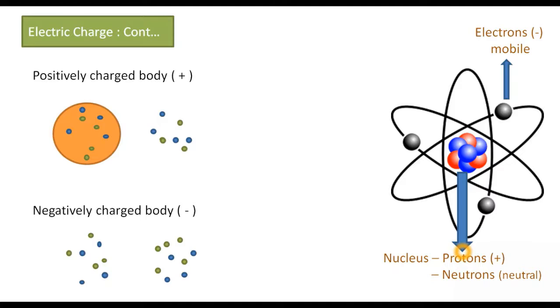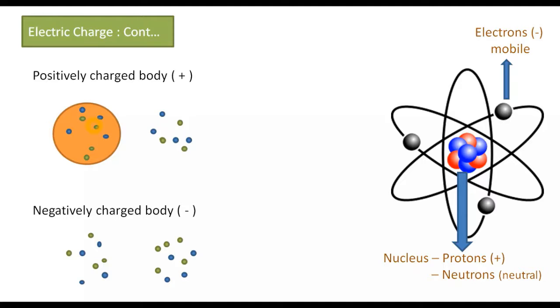Now, when do we say that a body is positively charged? Under normal situations, what happens when a body is neutral? Like here, this is a sphere of an atom, you can say, and these are protons and electrons. When a body is neutral, the net charge on the body is zero, because the body has an equal number of positive charges and negative charges.